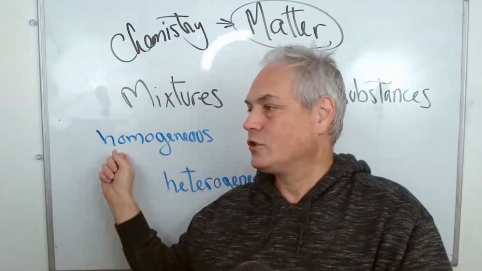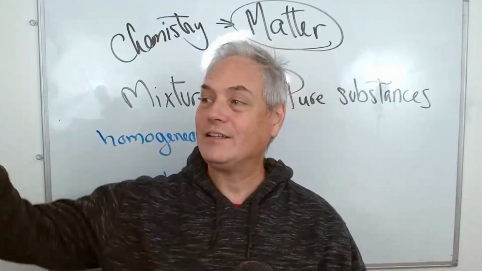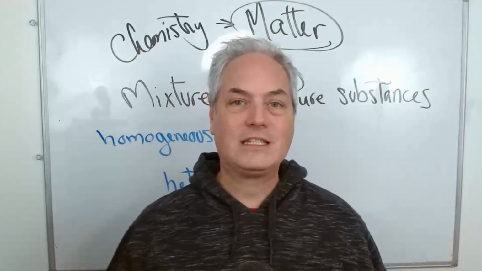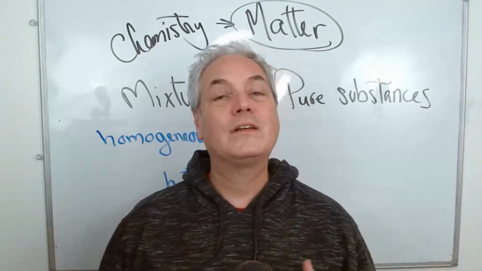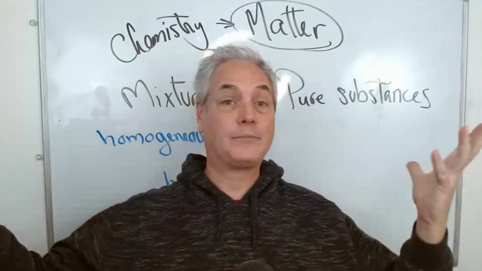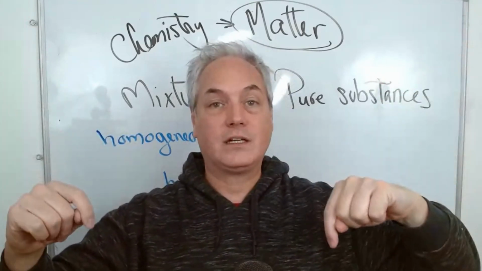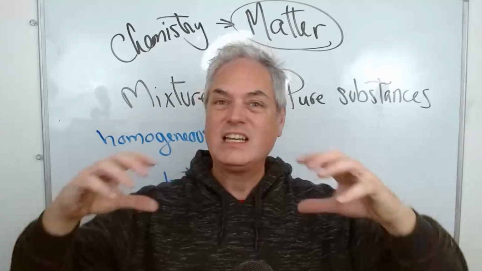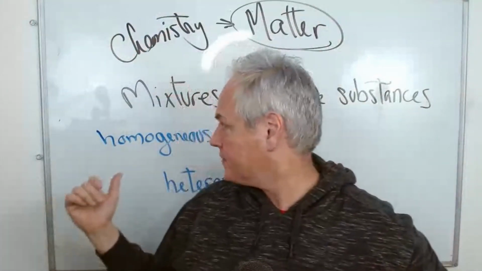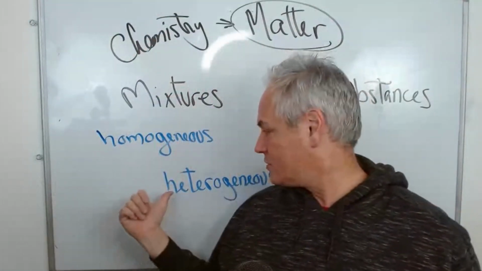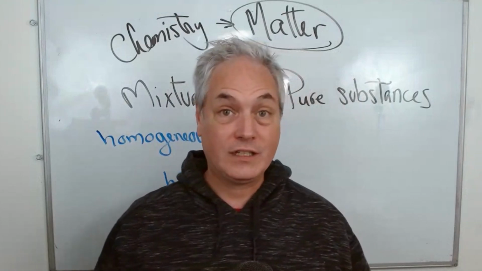So this is what we call homogeneous. We cannot identify the individual pieces. They are all put together. We can have that in air. For example, the air we breathe is a mix of nitrogen, oxygen, carbon dioxide, and a few other gases. It is homogeneous. Good. Now it brings us to this idea of heterogeneous mixtures.